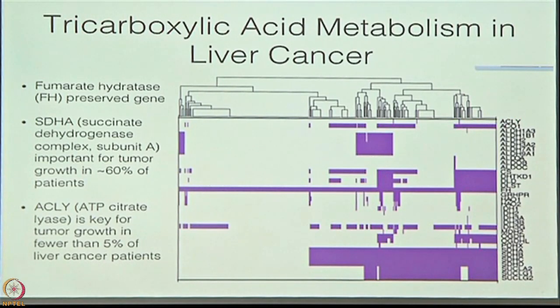It was found in less than 5% of liver cancer patients. And finally, succinate dehydrogenase complex subunit A was found in 60%. The point I'm trying to make is that there is sufficient difference among cancers of the same type, which underscores the need for a personalized model.